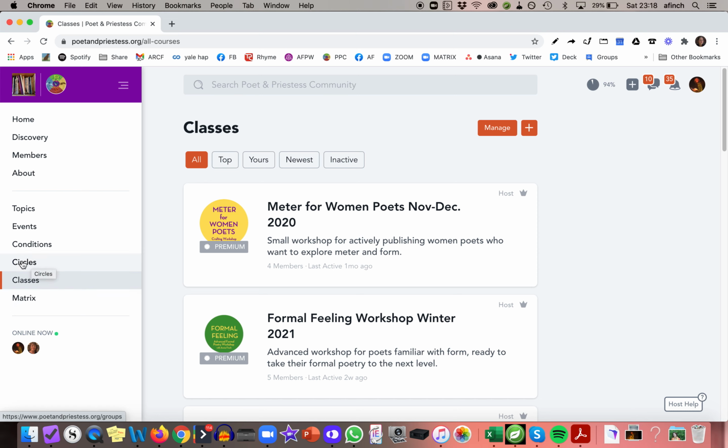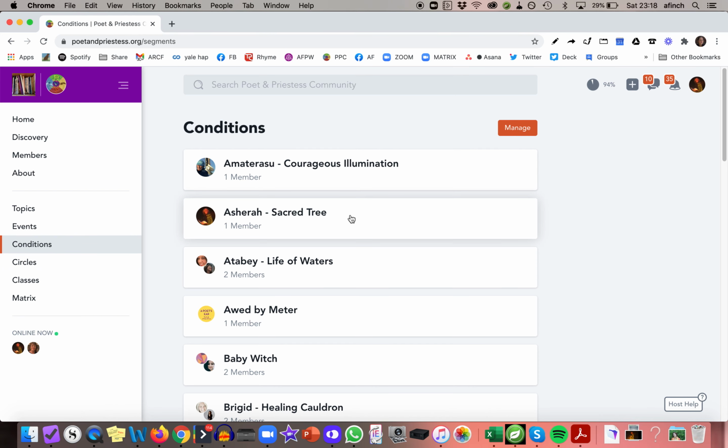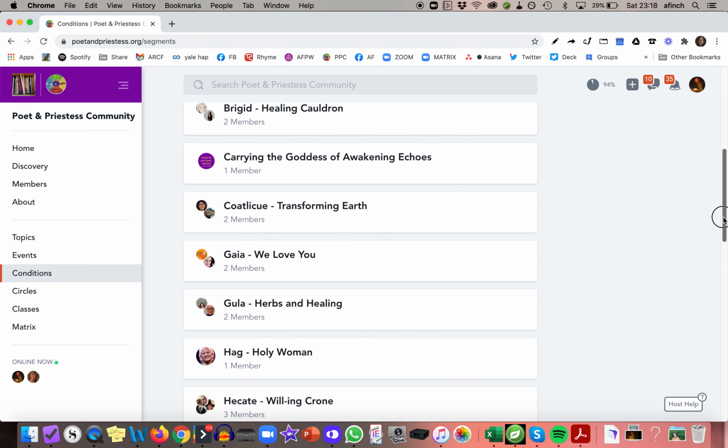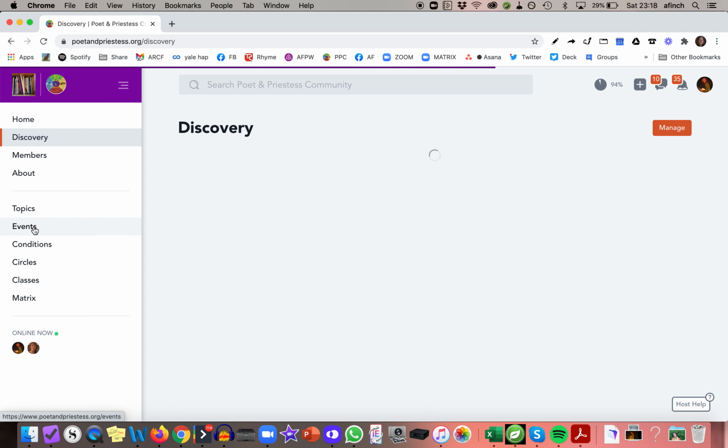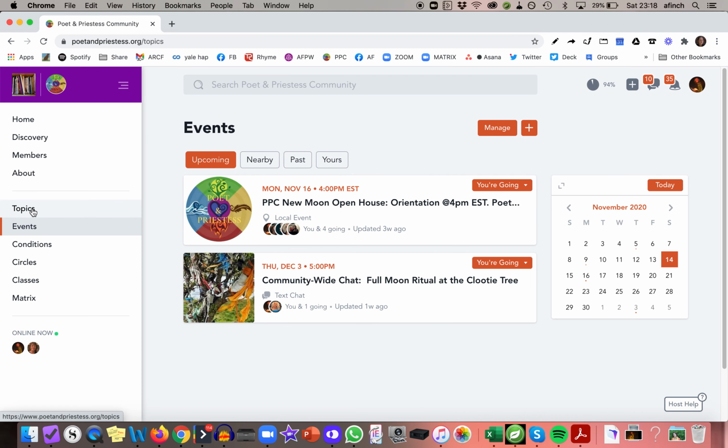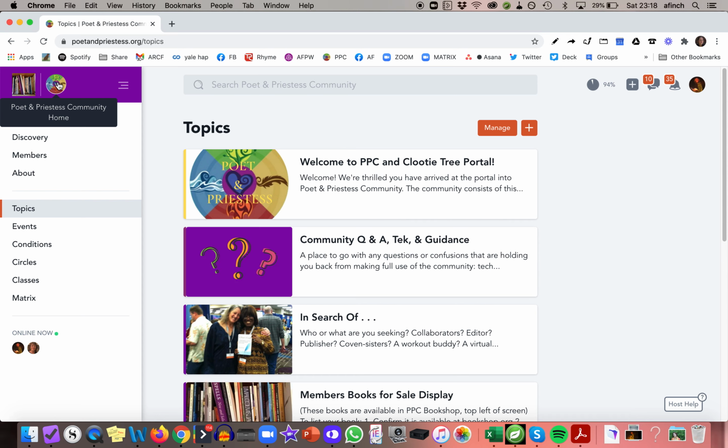The circles are where the discussions are. The conditions are a fun way to check out the different people who are sharing your conditions. We have 2 people called Gaia, 3 Hecate willing crones. That's kind of fun to check out. And then the events and topics when you're in the main community are for everybody, but otherwise the real discussions are in the circles. This is our bookstore up here. Check it out. Okay, that's it.